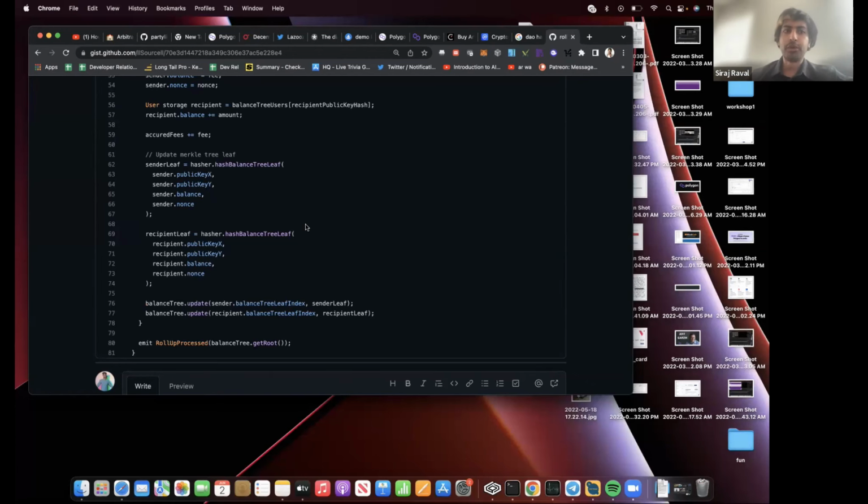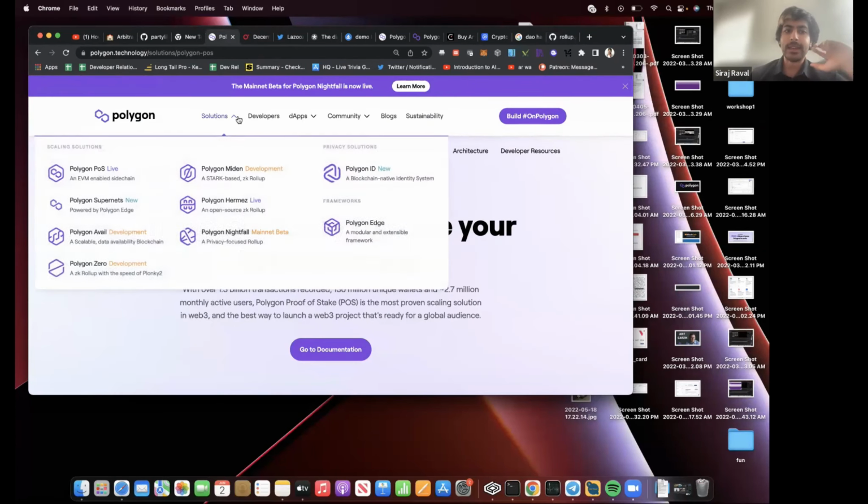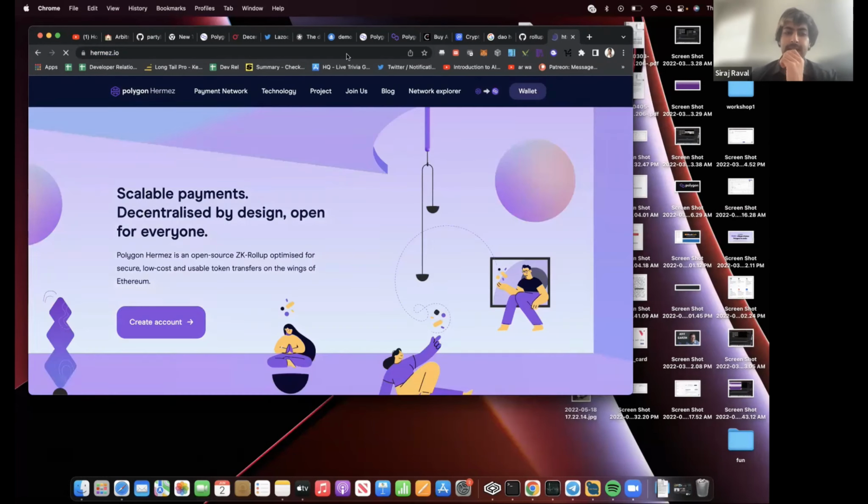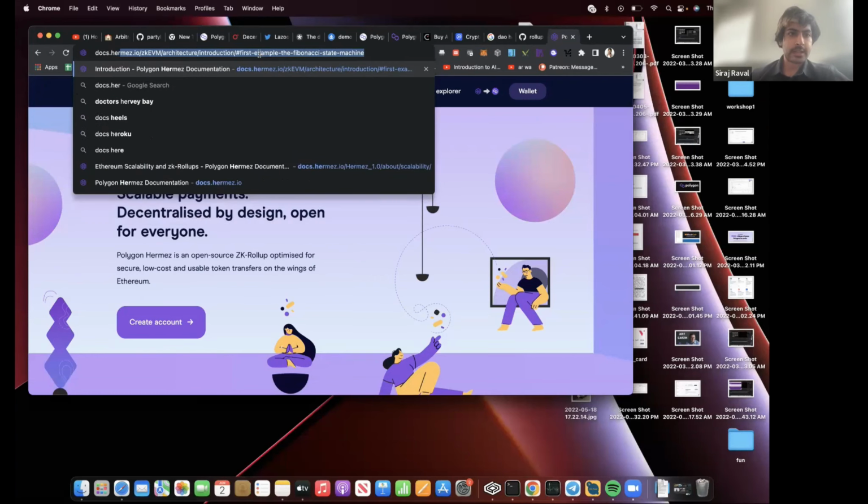And Merkle proofs are essentially Polygon's big investment. All of these are essentially math proofs. Miden is a ZK rollup. Hermez is a ZK rollup. Zero is a ZK rollup. Nightfall is a ZK rollup. All of these are different variations of this 80-line JavaScript file that I've shared with you. And these all generate a single equation. They generate a single equation of what's called a proof.